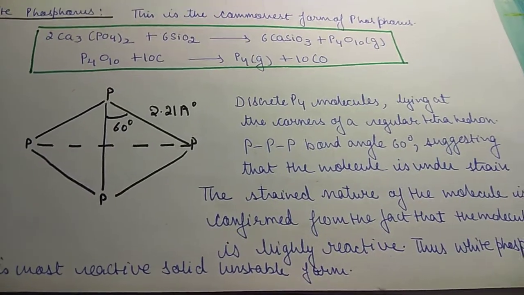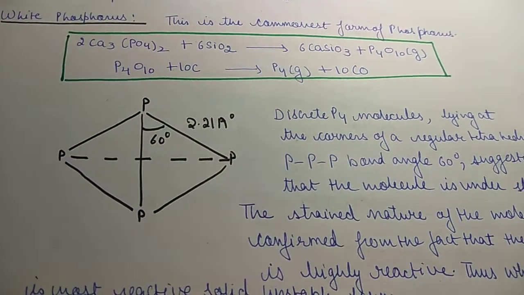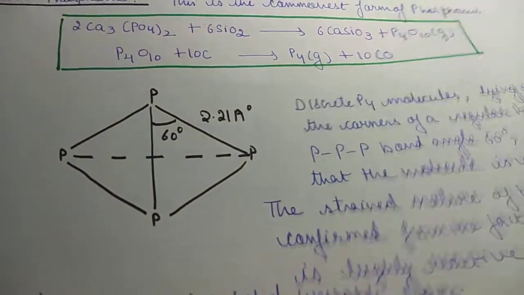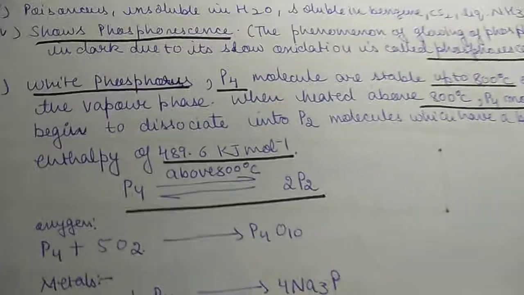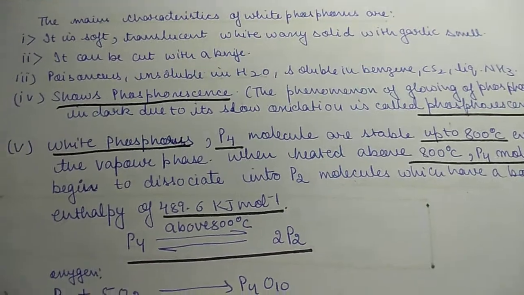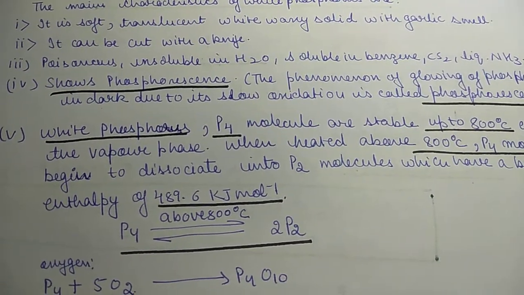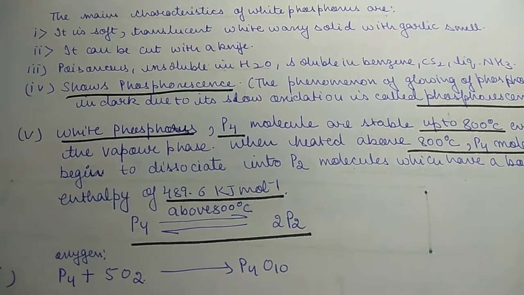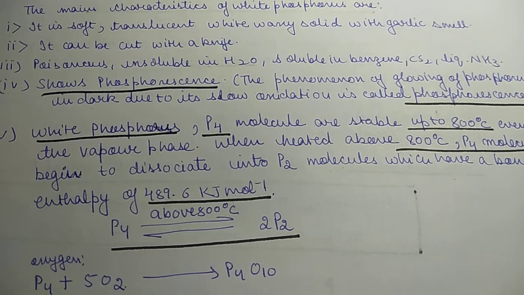White phosphorus is the most reactive form of phosphorus, and it is highly unstable in nature due to the strain. The main characteristics of white phosphorus: it is a soft, translucent, white, waxy solid with a garlic-like smell. It can be cut with a knife. It is poisonous.